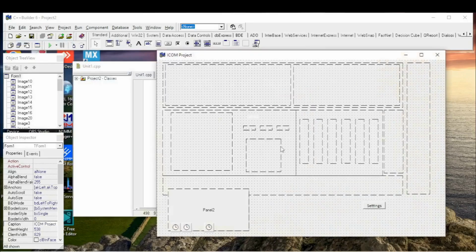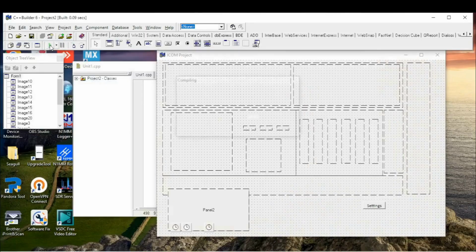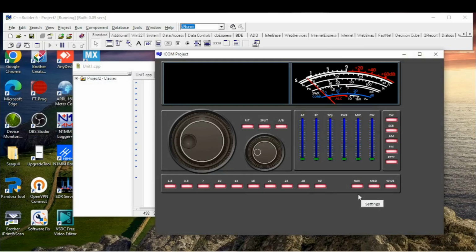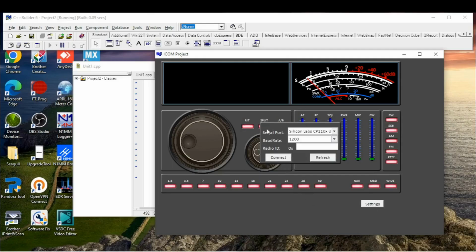So let's finish our graphics with band switching and mode switching. Now everything is working, all the buttons working, all the reels working. So I modified connection. Now it looks the same color as the main program.